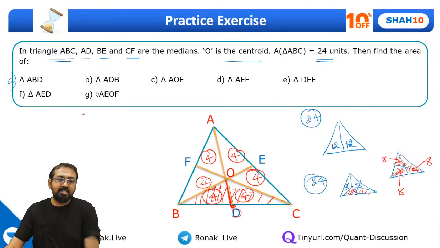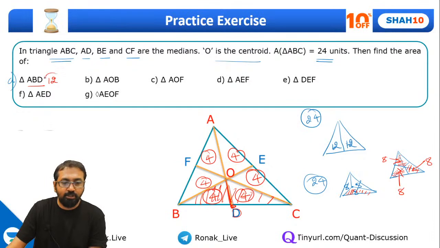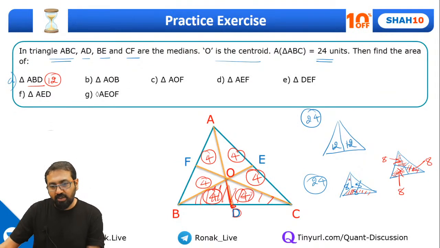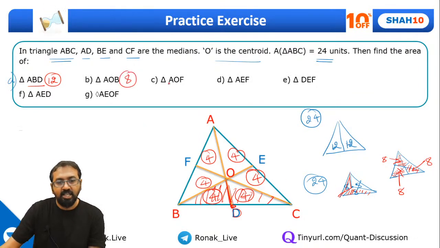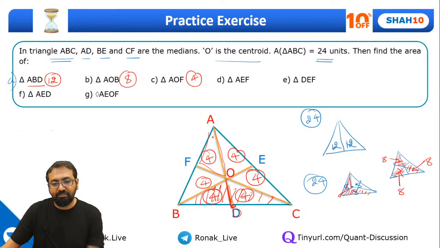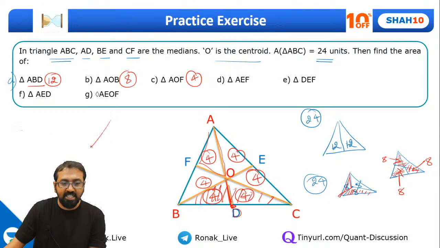So let's quickly answer this question. ABD will be 12 units. AOB, now what is AOB? As we have understood, it is this part, AOB, it's 1/3, that is 8 units. AOF, now what is AOF? Of course, as you can see, it's this one, 4 units. What is AEF? Now this is something that we need to understand.